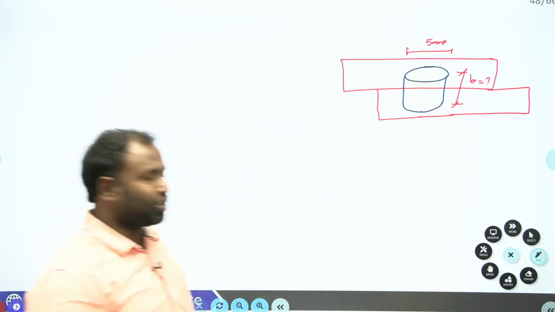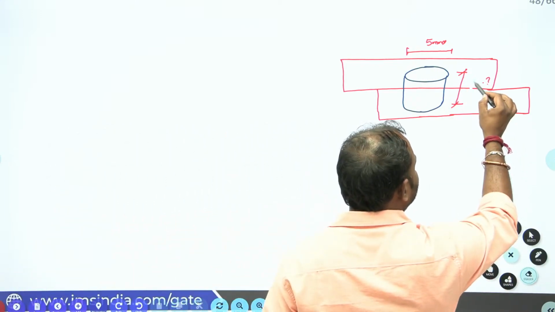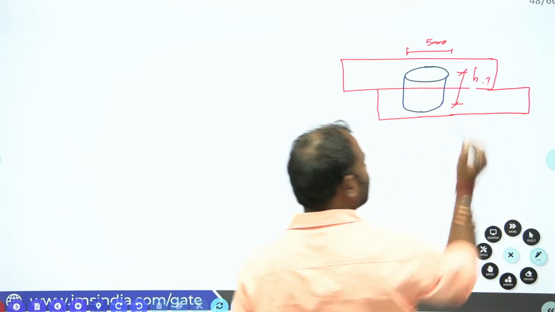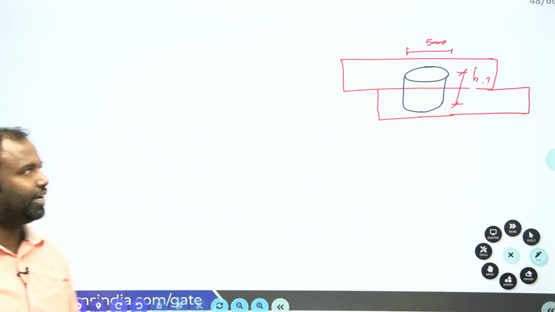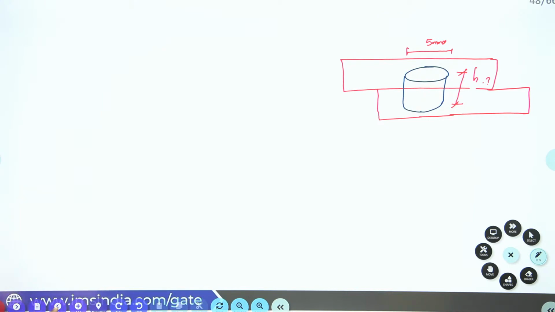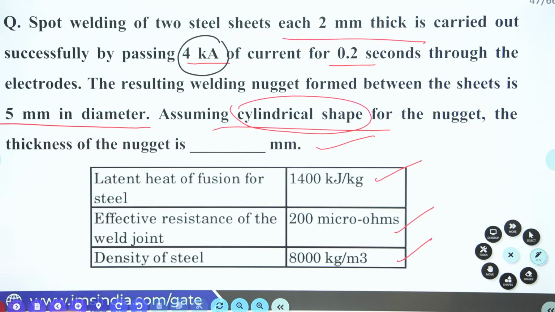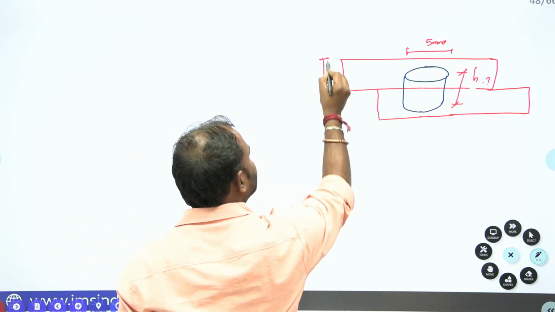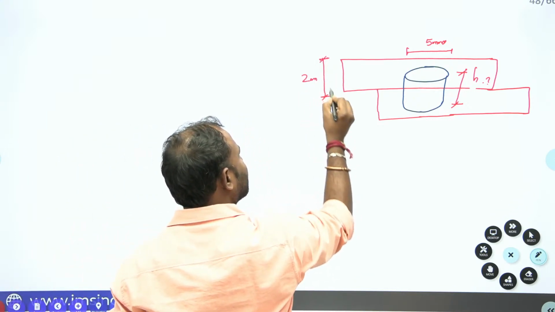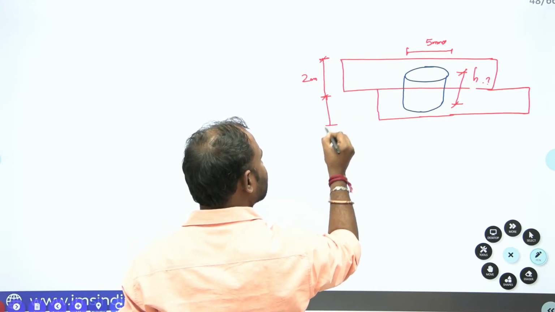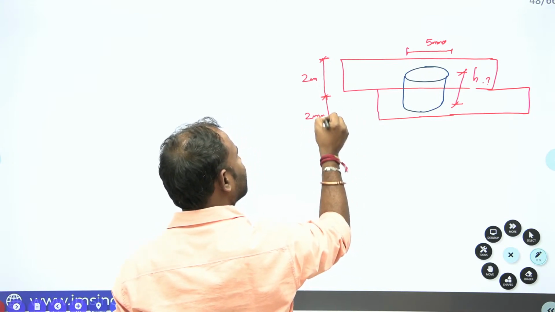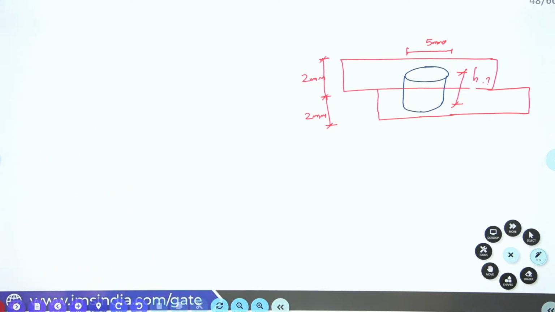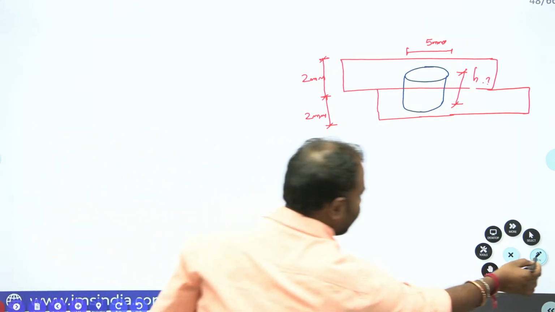It is not B, it is height, H. H we have to find. Now what are the given process parameters? Each of the two sheets is 2 mm thick. Now let us see what else is given. I'll write the given data.